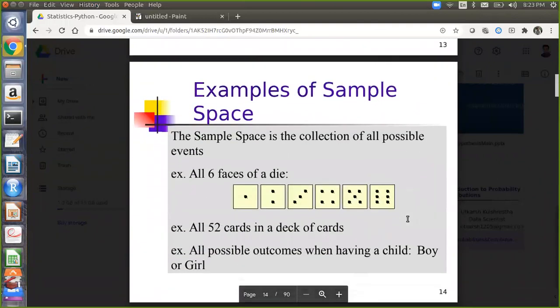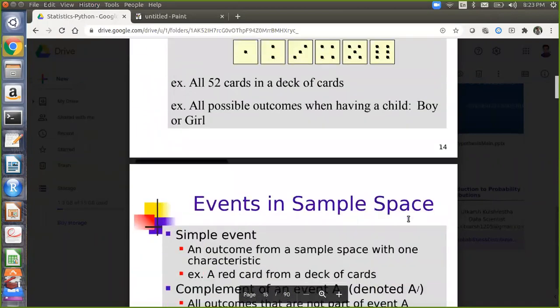Okay, so sample space, we have already discussed. Sample space is the collection of all possible events. For example, all 6 faces of a die, all 52 cards in a deck of cards, all possible outcomes when having a child, boy or girl. So these are the sample spaces we have discussed.